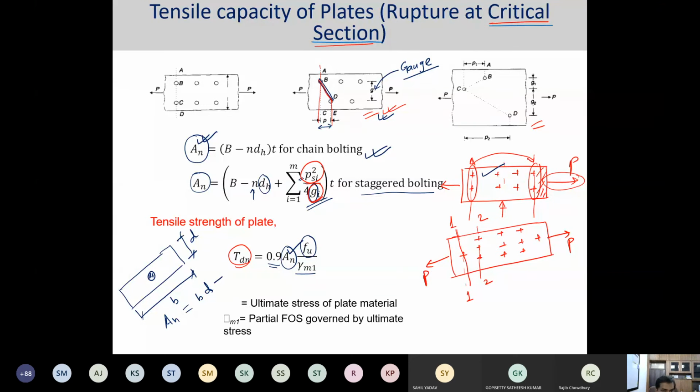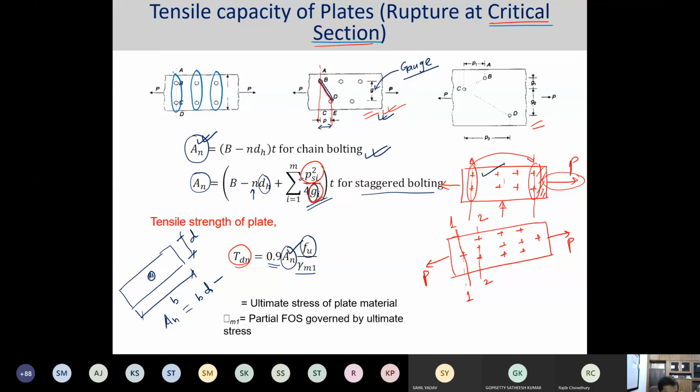Rahul, I am coming. Let me just finish Kirat's query, then I'll come back to you. Okay, so the critical section means it is the failure section. So the joint in this particular case, whether it will fail here, or here, or here.